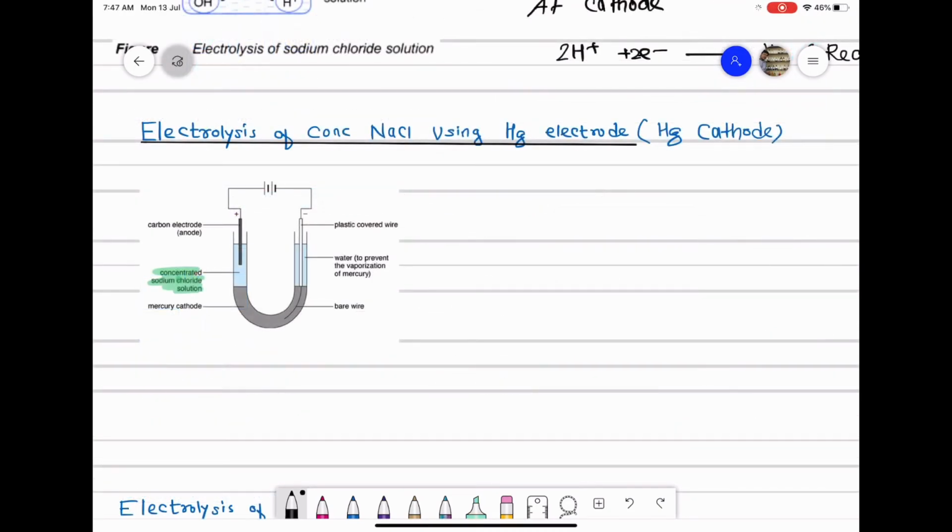Electrolysis of concentrated NaCl using mercury electrodes. So class, here in the cell, the cathode is mercury, the anode is a carbon rod, and the electrolyte is concentrated NaCl solution. As we discussed earlier, concentrated NaCl solution means NaCl dissolved in water. So water will give you H plus and OH minus ions on dissociation, and NaCl gives you Na plus and Cl minus ions.